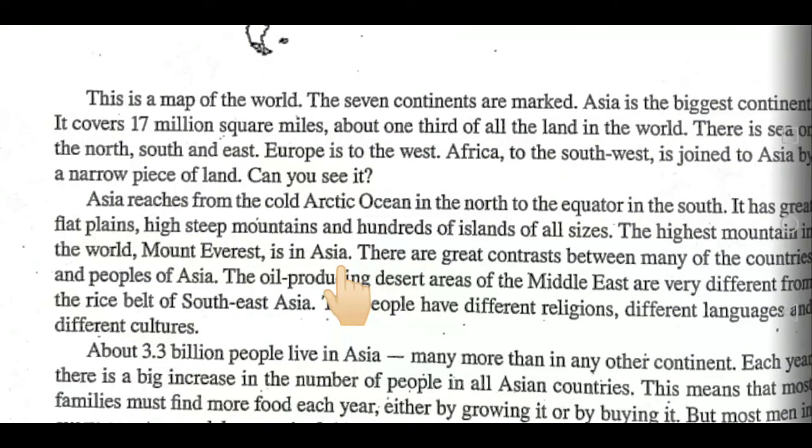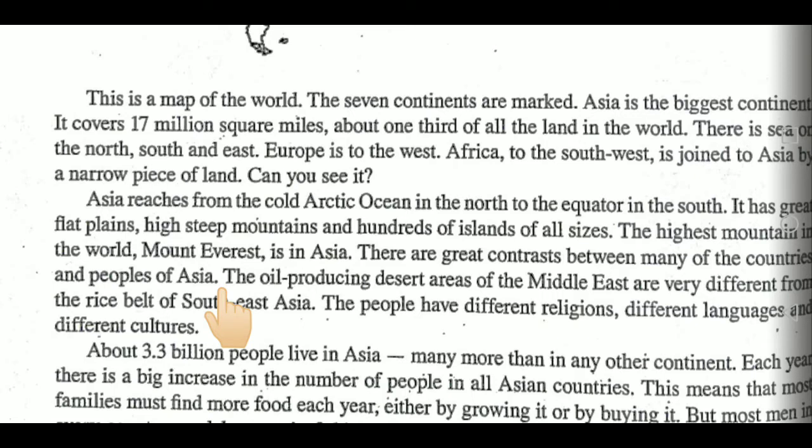So just look here. It has great flat plains, high steep mountains and hundreds of islands of all sizes. So there is a variety of land in the continent. The highest mountain in the world, Mount Everest, is also found in Asia. There are great contrasts between many of the countries and the people of Asia. As we know, there are many countries in the continent of Asia and their atmosphere is also different. As we have seen here, one side is very cold and the other side is very hot. So according to the atmosphere, their habits, their dresses, everything is different.